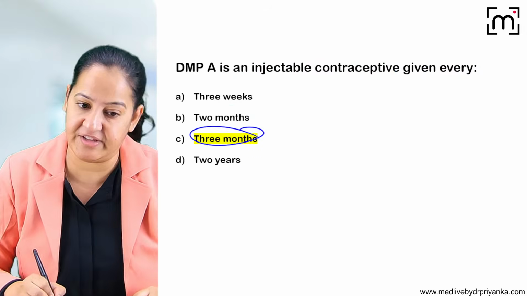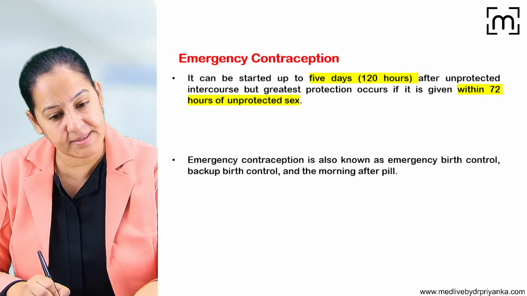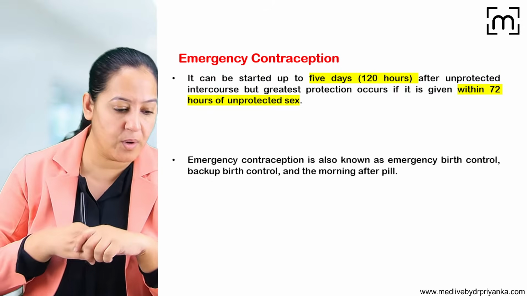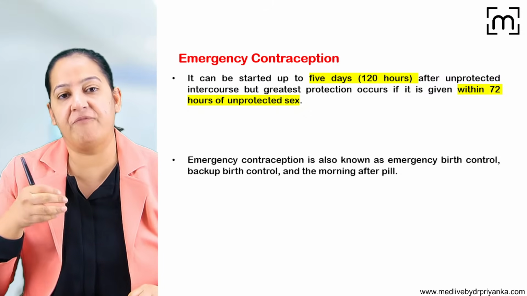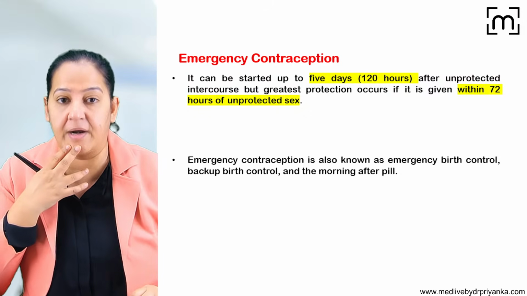The correct answer is every 3 months. Okay. Now the last thing is about the emergency contraceptive. What is emergency contraceptive? Now, if there is a couple who has performed sexual intercourse that was unplanned, and during